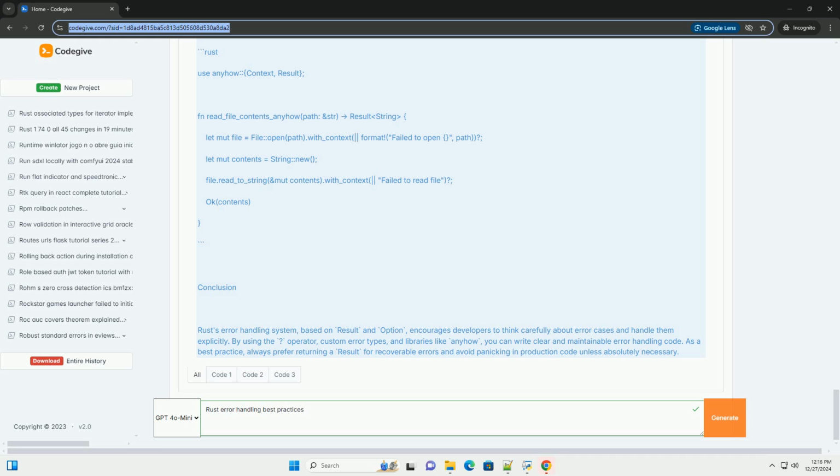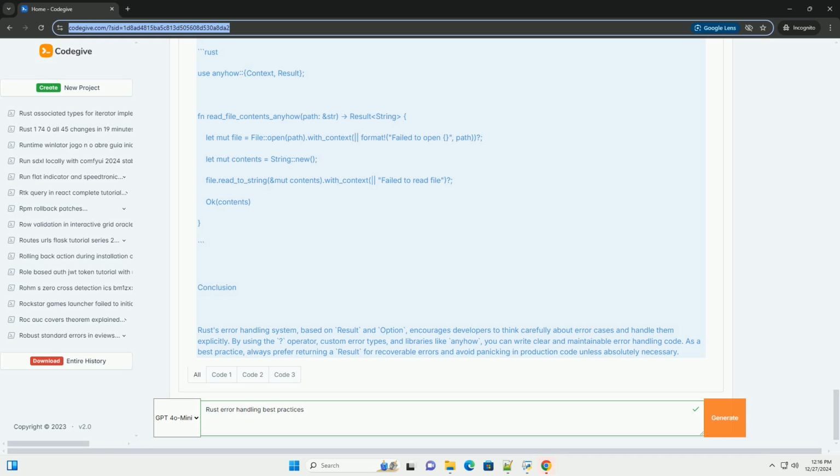3. Handling errors. When calling functions that return a Result, you should handle both success and error cases appropriately. Here are some common patterns. Pattern matching: you can use pattern matching to handle the Result. Using unwrap and expect: for prototyping or when you are sure an error won't happen, you can use unwrap or expect. However, this is generally discouraged in production code because it will cause a panic on error.